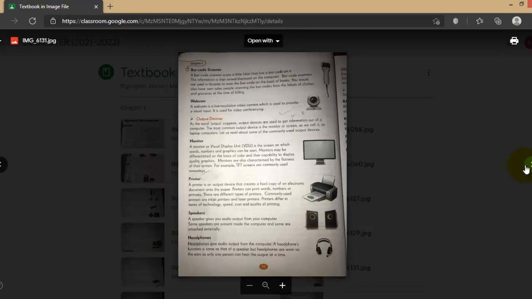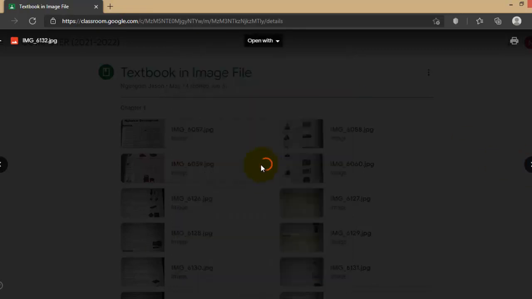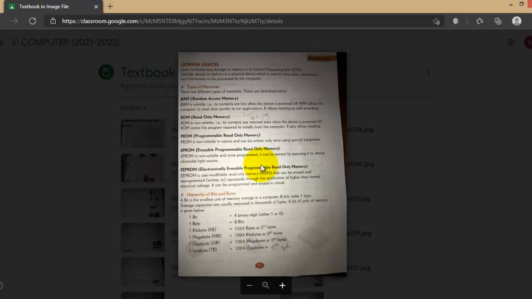Next one is storage device. Just like the brain of a human being, we can remember, so there are different types of memories in a computer. Storage devices: RAM, random access memory; ROM, read-only memory; programmable read-only memory; erasable read-only memory; electronically erasable read-only memory. These are the types of memory, which are volatile and non-volatile.